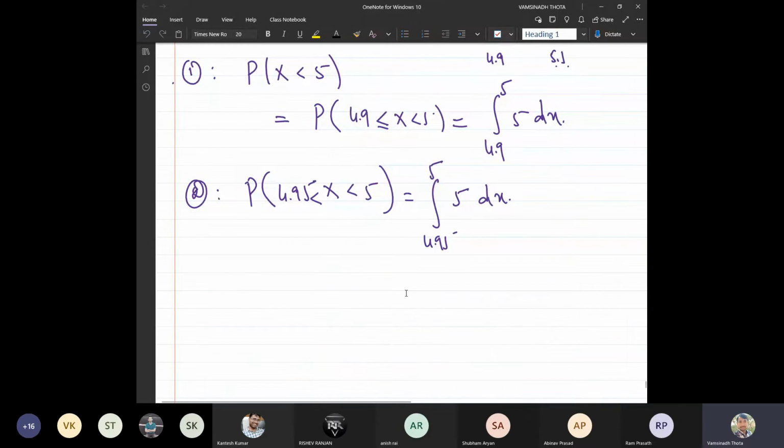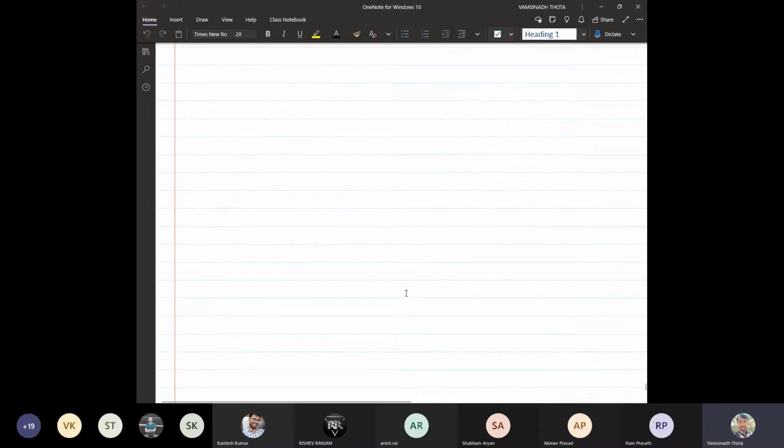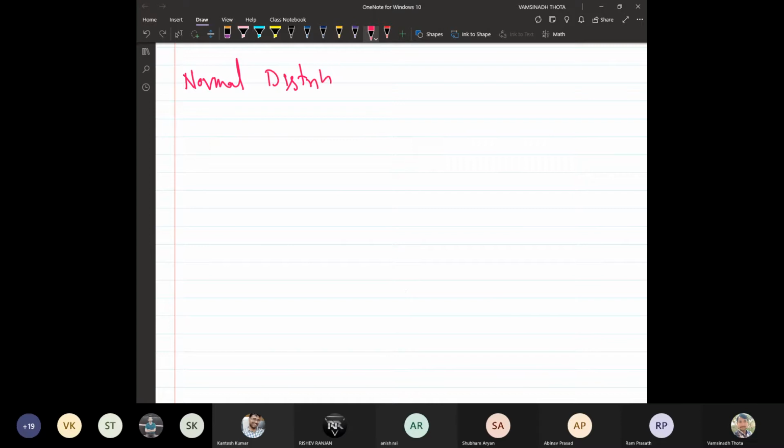Now today we are going to see one of the major categories of random variables, and it has plenty of applications and uses, and it comes up in many areas. That is what we call the normal distribution of a random variable. Let me write it.